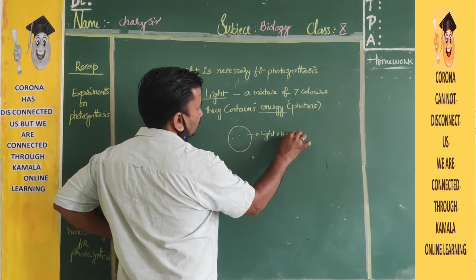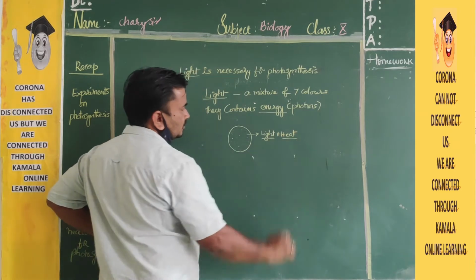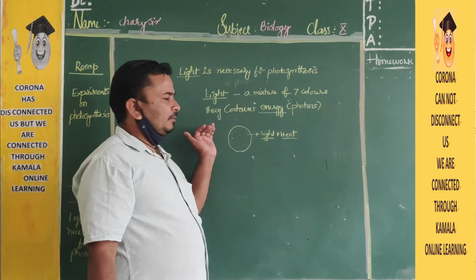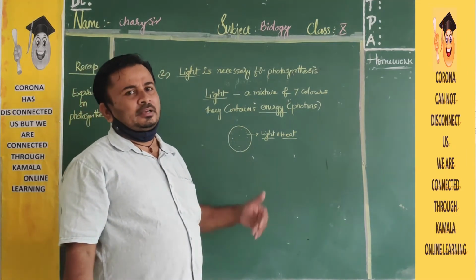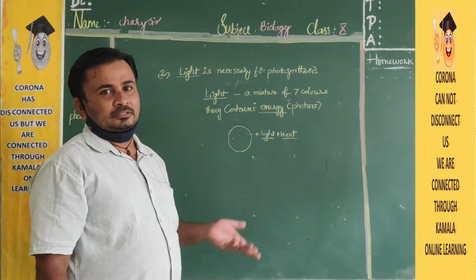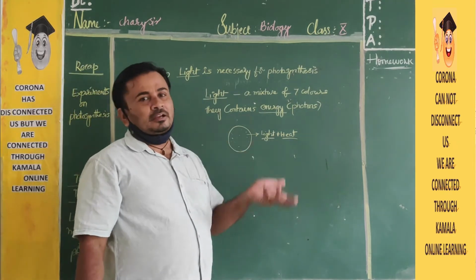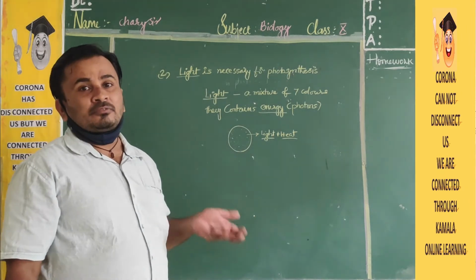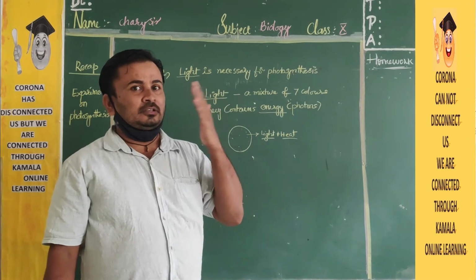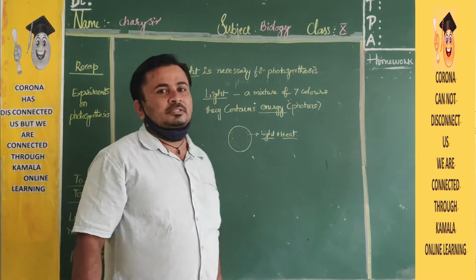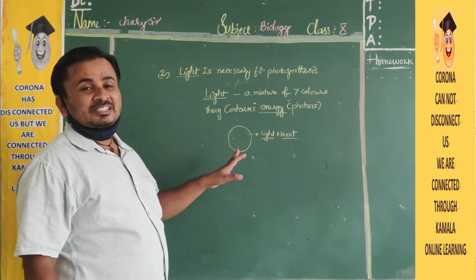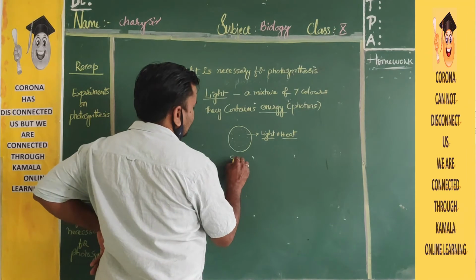Light and heat both are produced by the sun. The light enters space very fast and falls on the 8 planets, and heat also comes. In the summer season we feel the heat. That also comes from the sun. So the primary source of light is the sun.